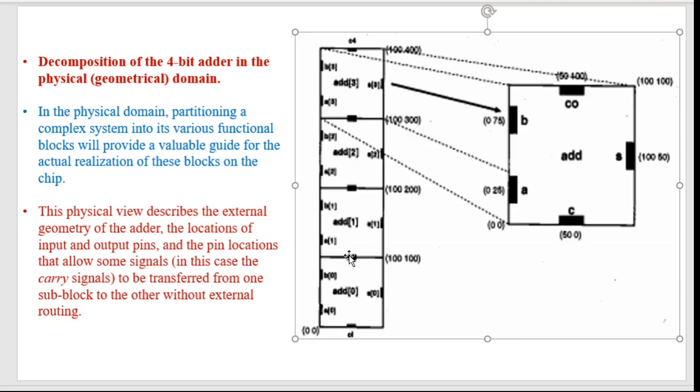So that's why this is a common C between add 0 and add 1. And this is the output carry of add 1 that also acts as an input carry of add 2. Since these are placed very close to each other, just next to each other, there is no need for any external wiring, they are just directly connected.